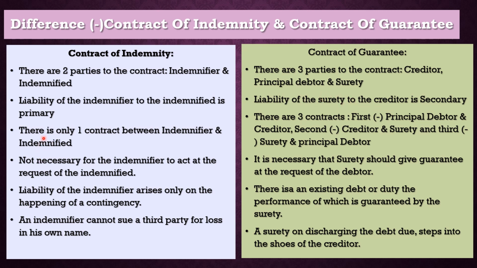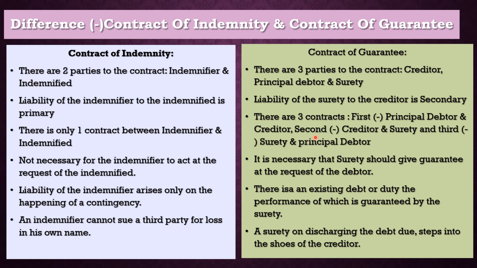The third difference is there is only one contract. Under contract of indemnity, there is only one contract, and that contract is between indemnifier and indemnified. In our example, it is a contract between Mr. Shahir and LIC. Under contract of guarantee, there are three contracts involved. The first contract is between the principal debtor and creditor. In our case, it is between Mr. Mahesh and Mr. Kapil.